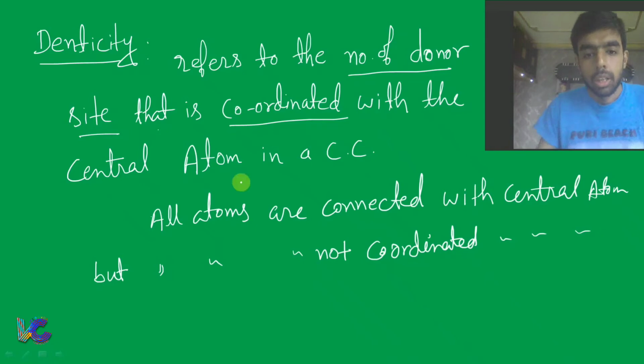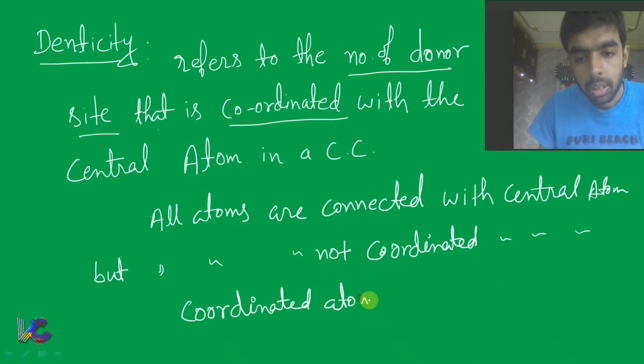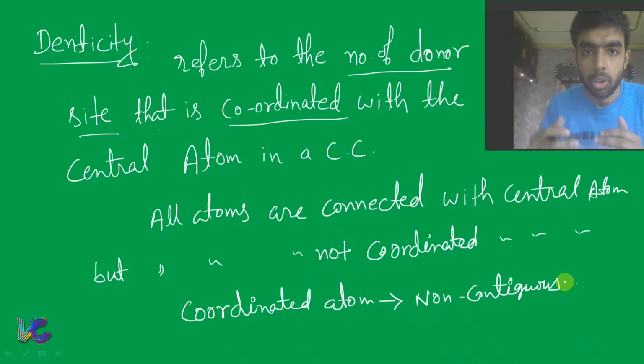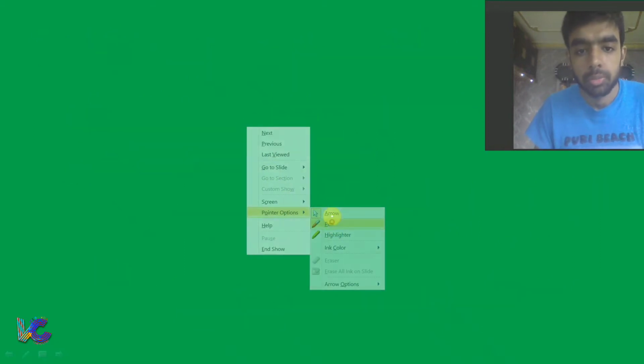Fine. Now when I say some atoms are coordinated, the coordinated atoms are generally non-contiguous. Now these things will be clear to you when I give an example. So coordinated atoms are non-contiguous. Fine. So let's take the example. It will be clear to you.